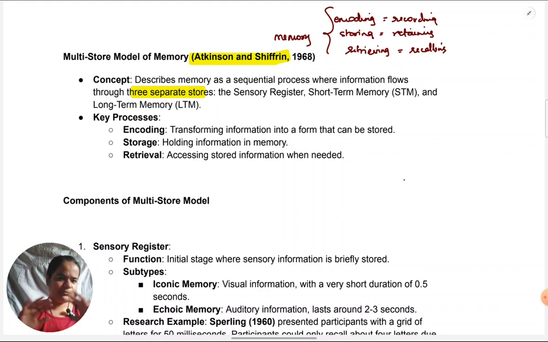Same way, of course, it's abstract. We don't have a physical drawer in the head where we are keeping things, but you can imagine that this abstract reality is analogous to that drawer where we keep files. So there are three such stores, or three such places in the mind where we keep information. That is what Atkinson and Shiffrin have posited.